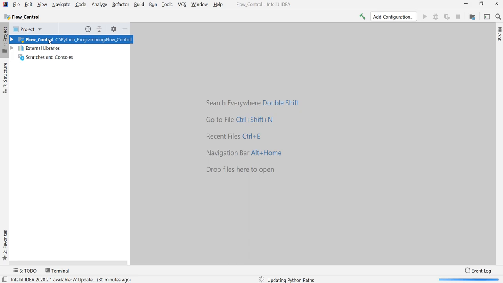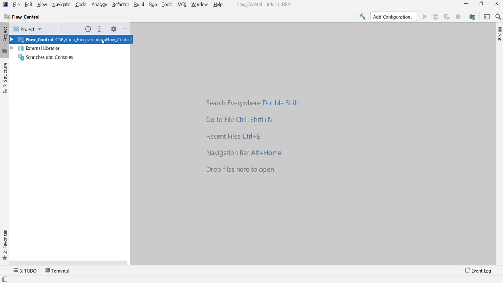Because it is an empty project, there are no files inside it, as you can observe in the window. As I have already told you, there are some background processes taking place, so we'll just wait for them to complete. Okay, I think it is complete now, so we are ready to go.